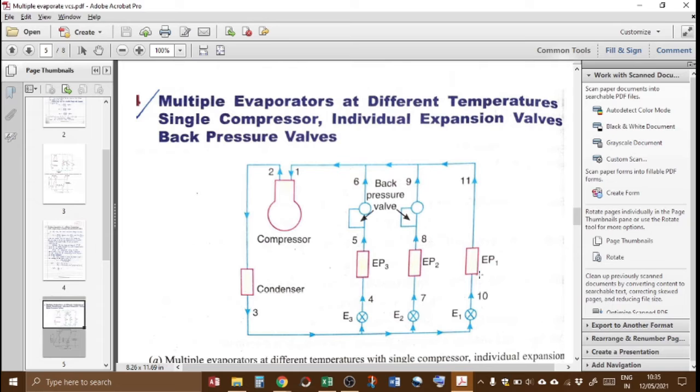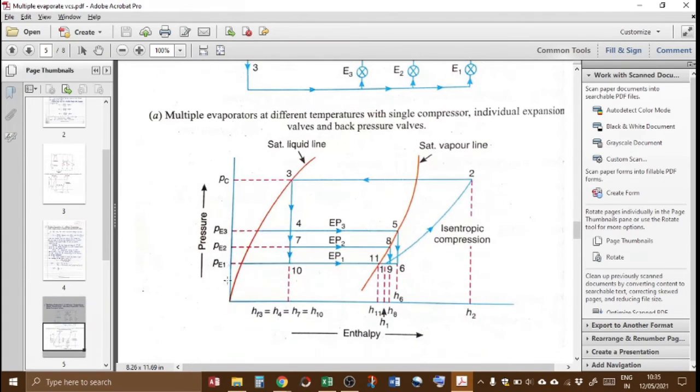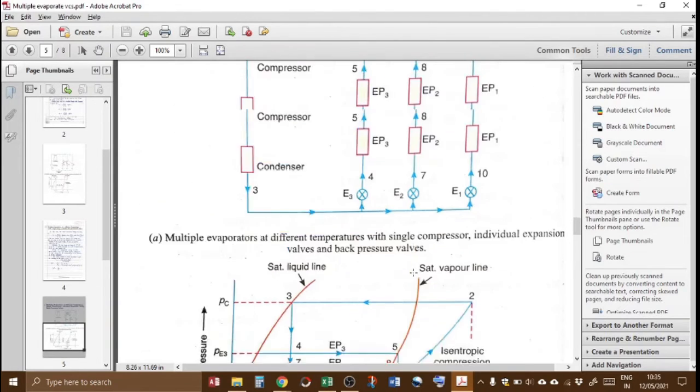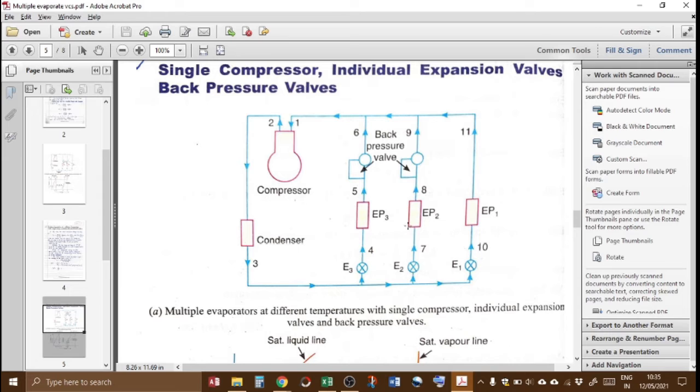Here, the pressure of evaporator coil 1 already corresponds to the suction pressure of the compressor, but the other two coils have a higher pressure. So we have mounted this back pressure valve over here and here. The function of this valve is to reduce the pressure further so that we can mix all the refrigerants in the same line. So this is the function.